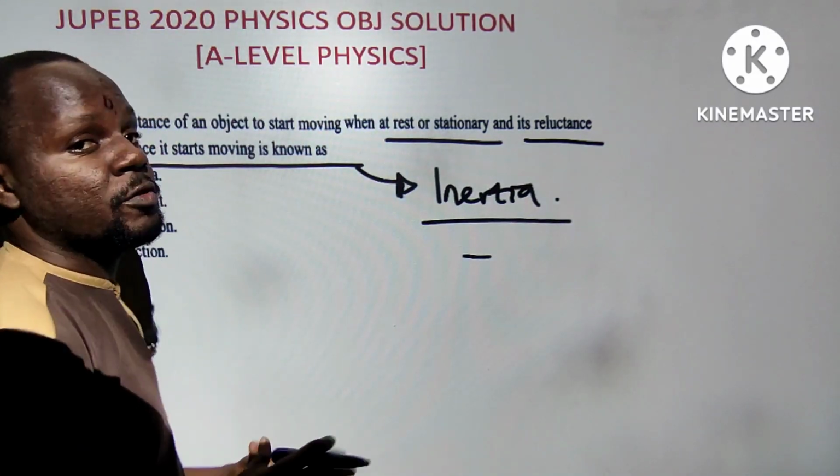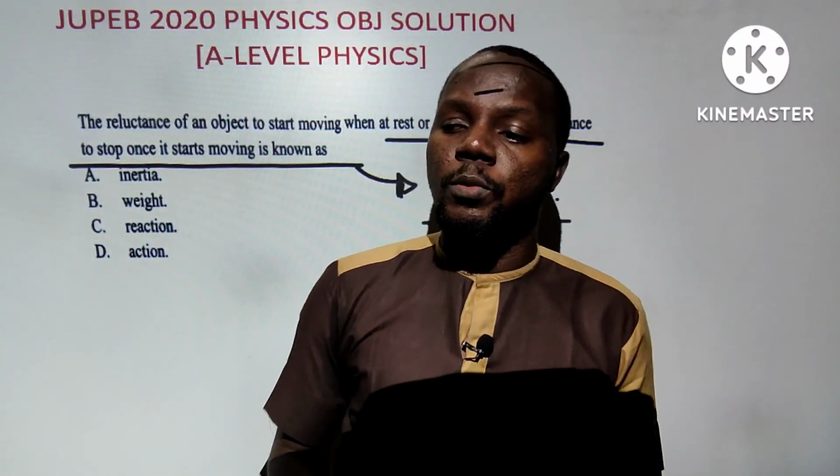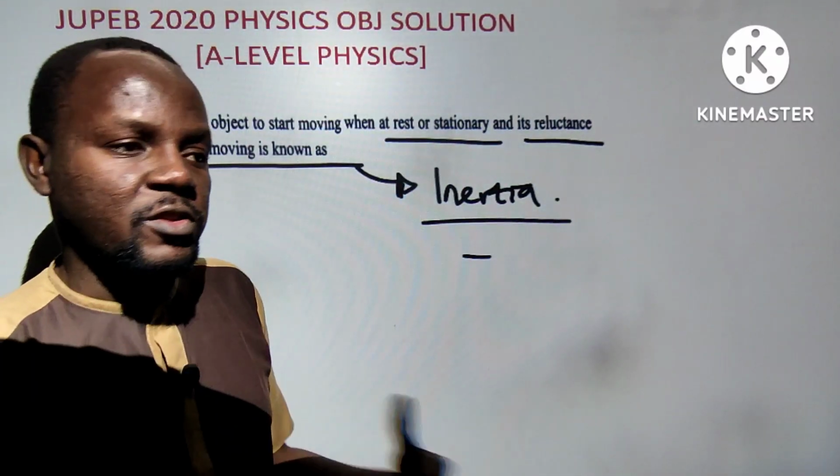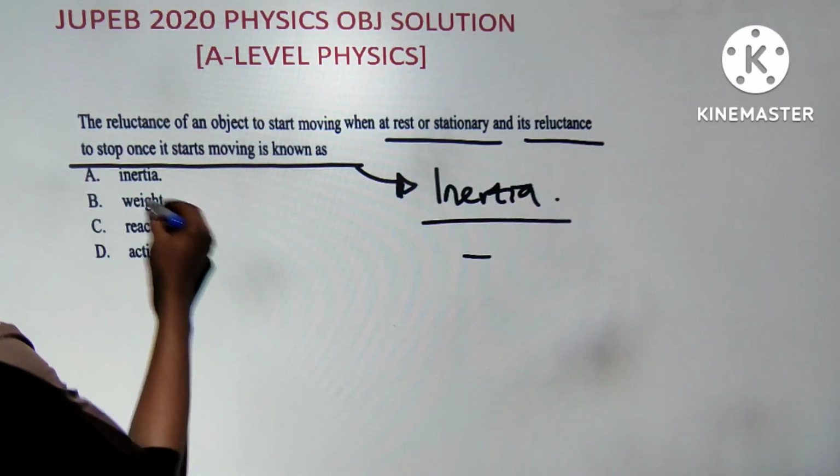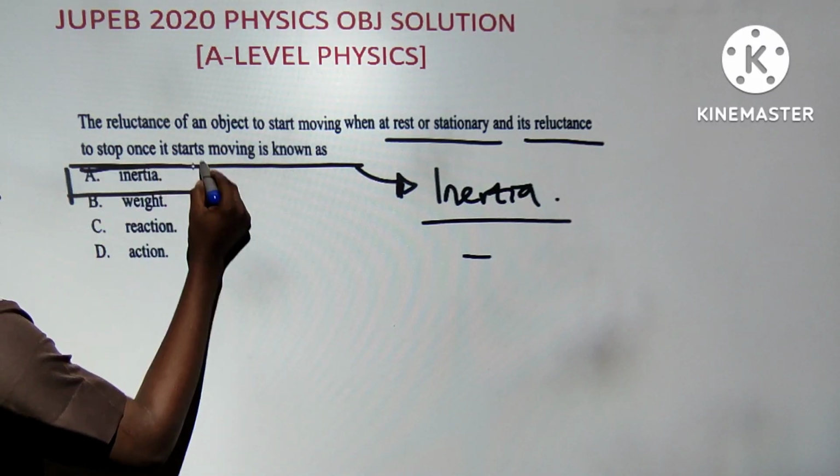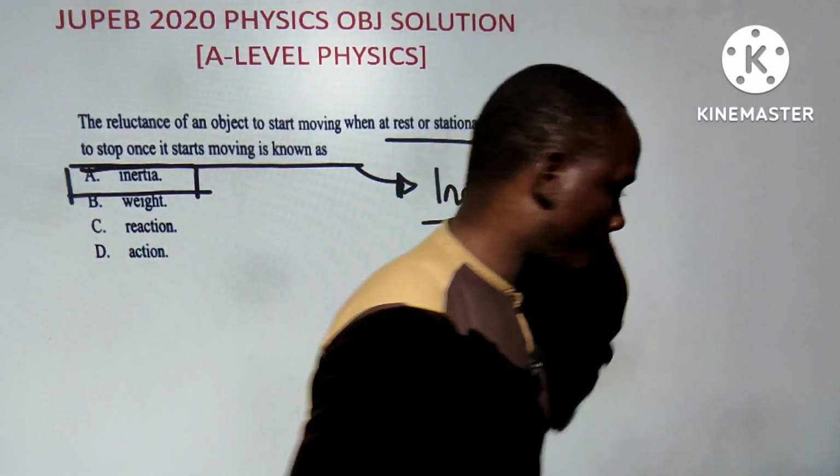So the reluctance of an object to start moving, and to stop when it is in motion, is called inertial mass, and that is the law of what? The first law of motion is called the law of inertia. Next question, please.